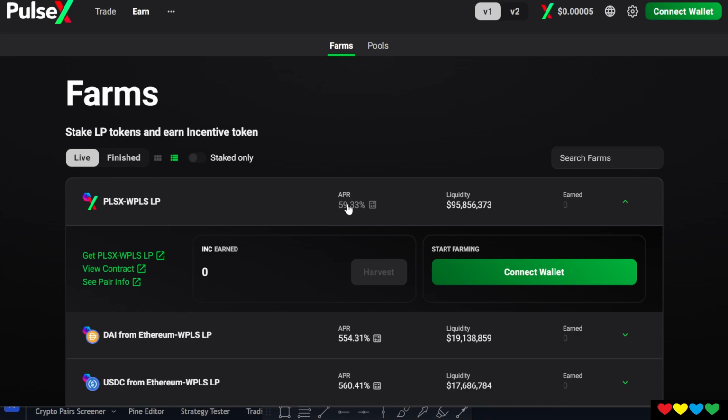And this incentive token will give you an even higher rate. This says 59%, but it's the trap. It's not going to be 59% the whole time. Absolutely no way. It's just too much money to hand out. It'll go down over time.